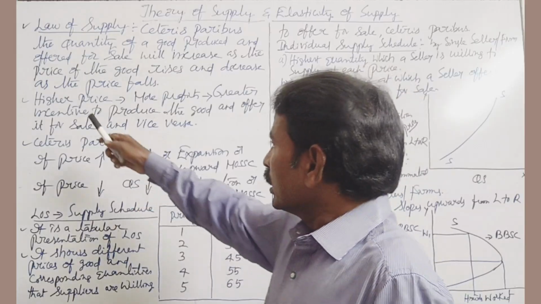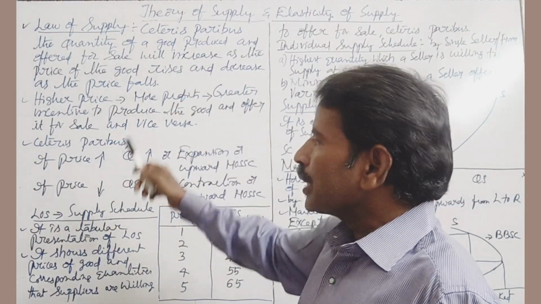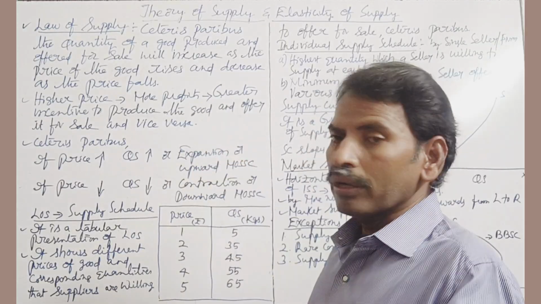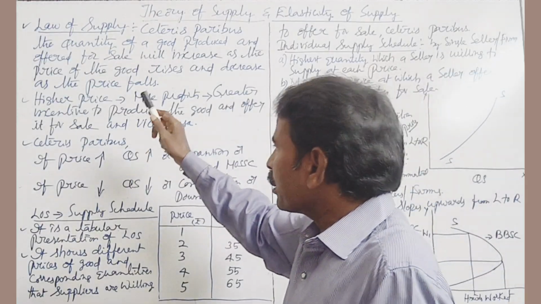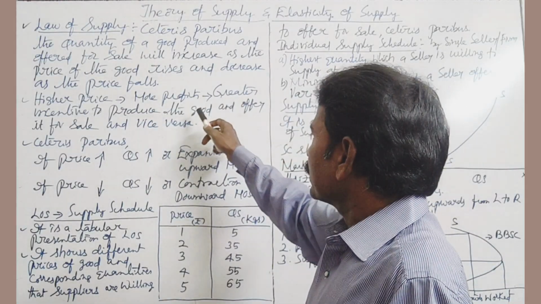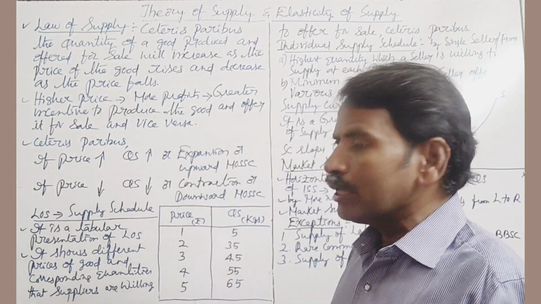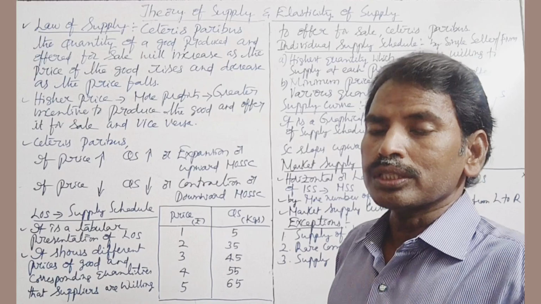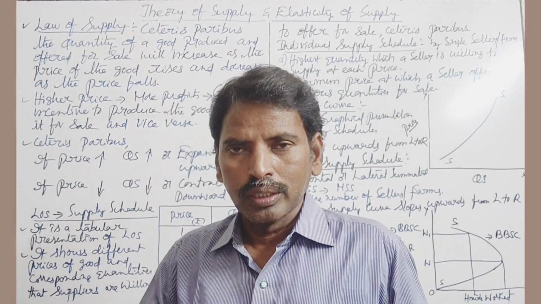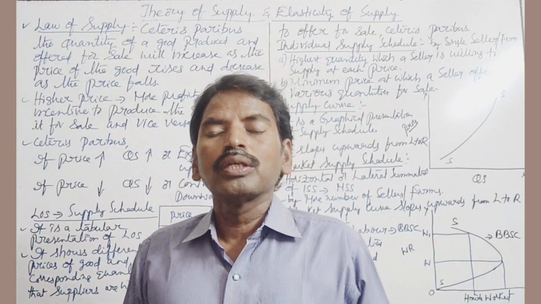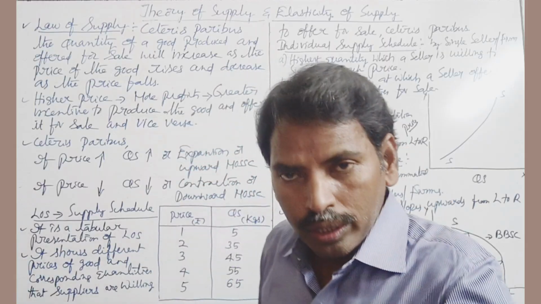Next, higher prices lead to more profits, which leads to greater incentive to produce the good and offer it for sale, and vice versa. Lower price, less profits, leads to less incentive to produce the good and offer it for sale. That means higher prices, more profits, more supply. Lower price, lower profits, and lower supply. This is called the law of supply.